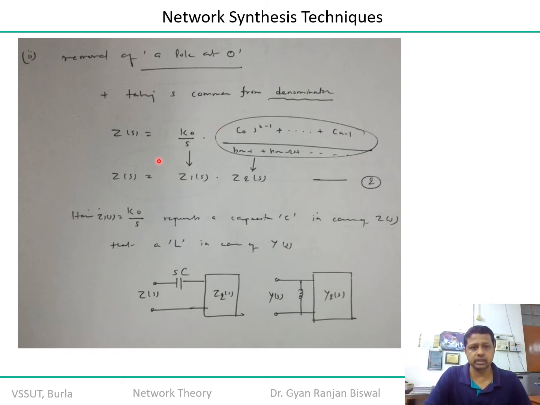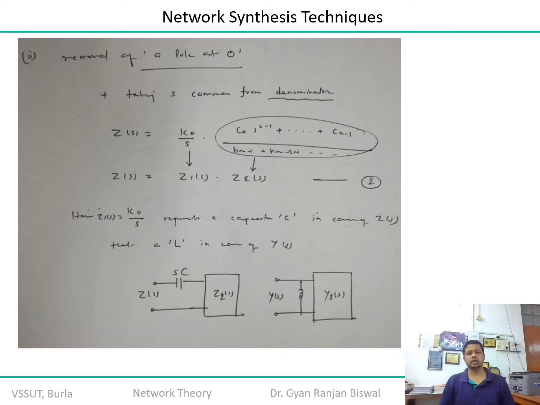So we have remodified the equation in such a way that we write k naught, which is the ratio of a naught by b naught, by s. We keep the denominator s as common, and then we rewrite the equation such that Z of s is the cascade combination of the two, Z1 of s and Z2 of s.